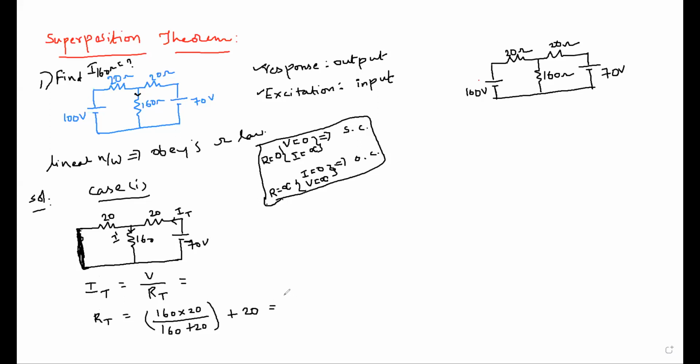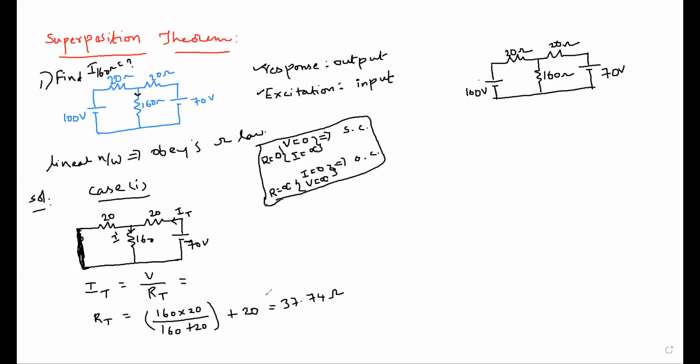How much is RT? Tell it in decimals, not in fraction. 37.74 ohms.